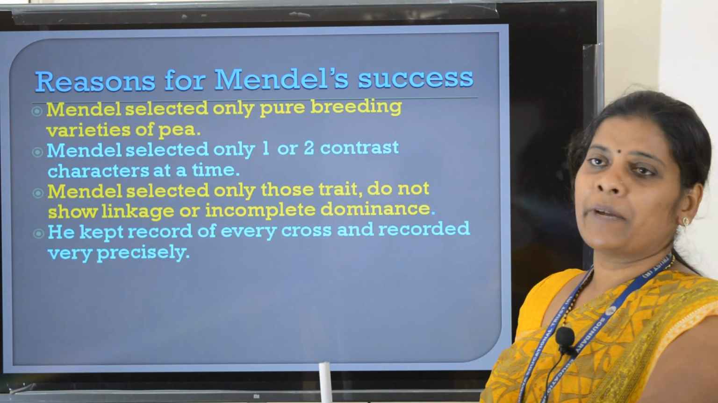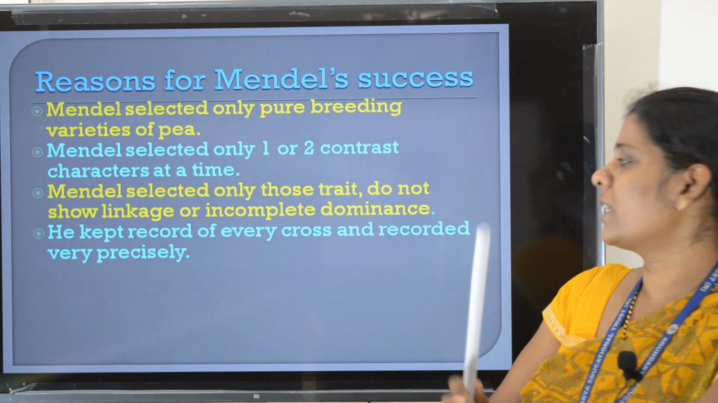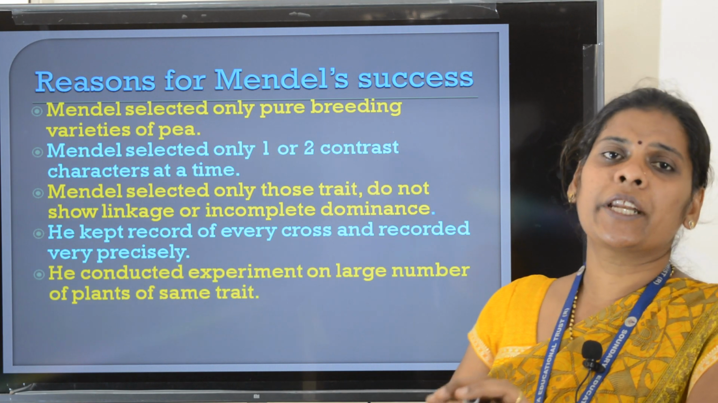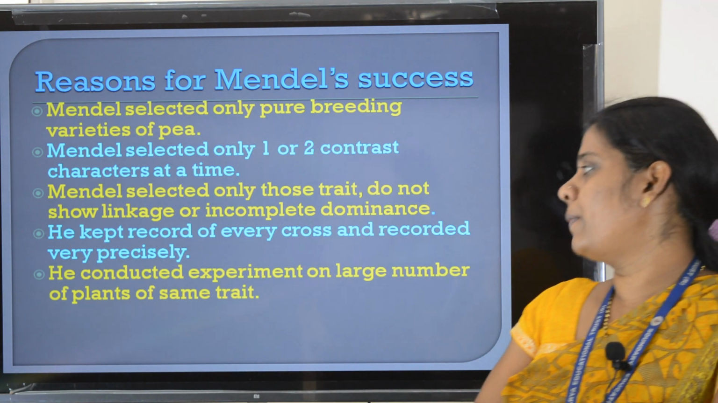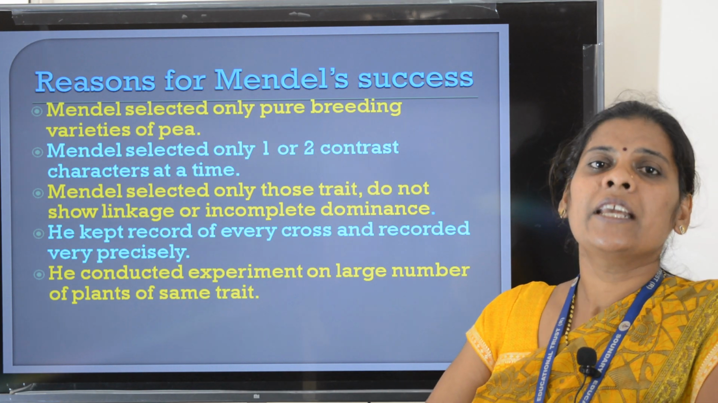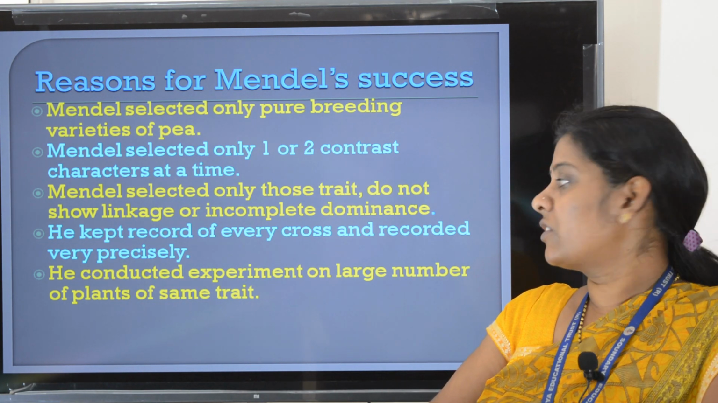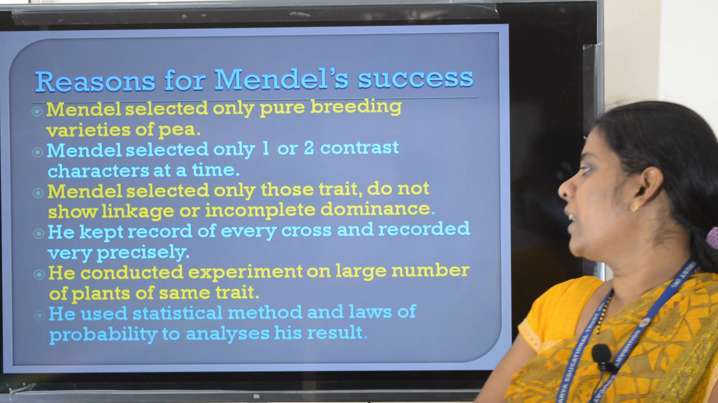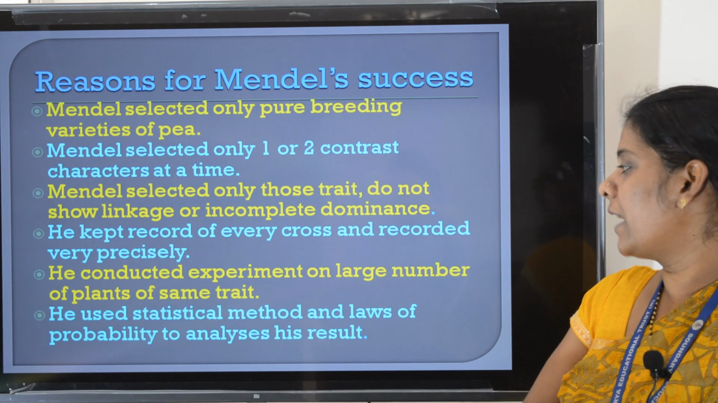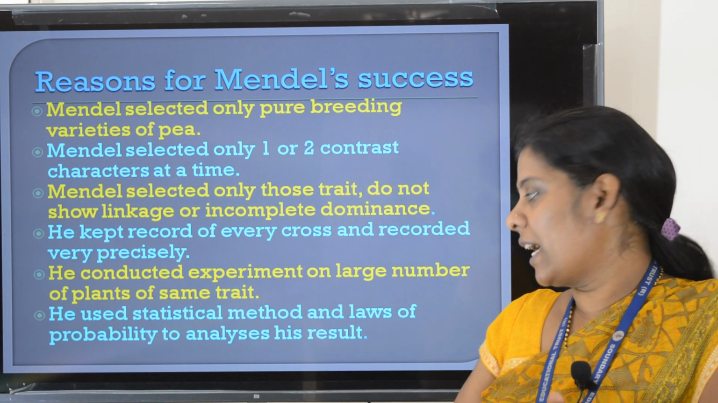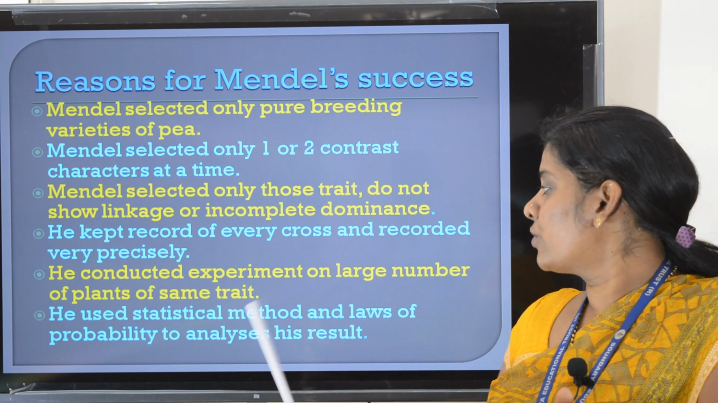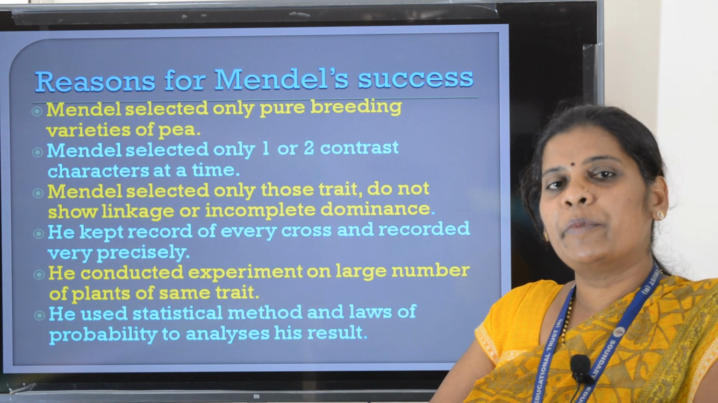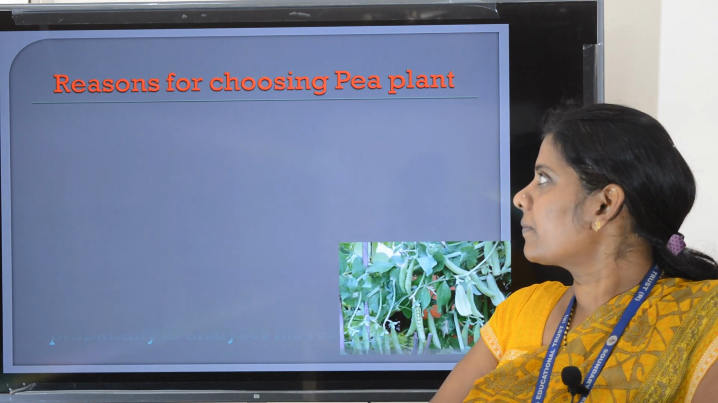Next, being a mathematician, he kept a record of every cross and recorded very precisely. He conducted experiments on a large number of plants of the same trait. For any result to be accurate, you must take large samples. He used statistical methods and laws of probability to analyze the results of his hybridization experiments.